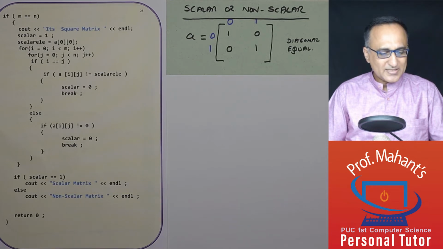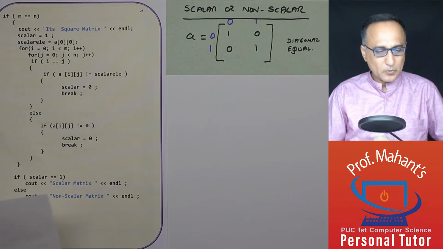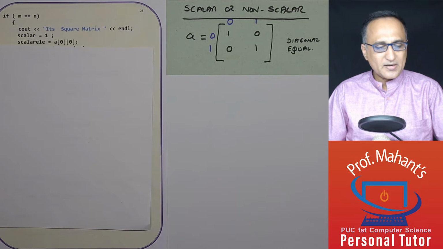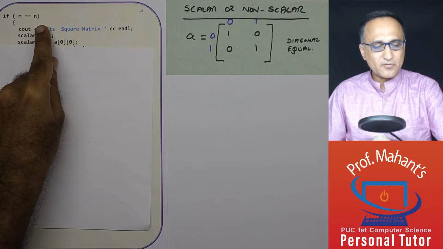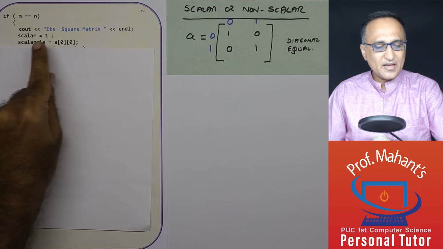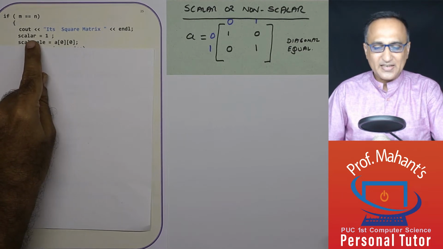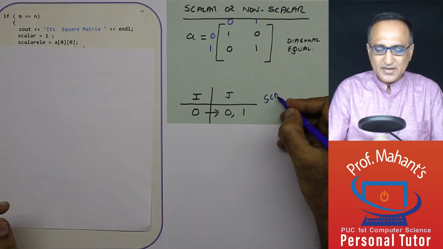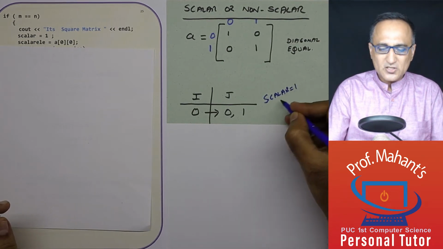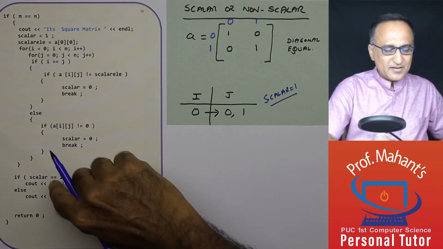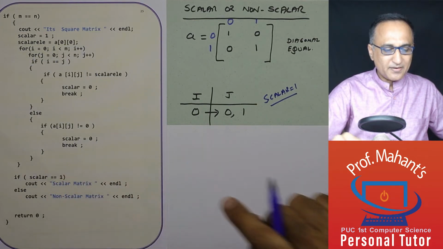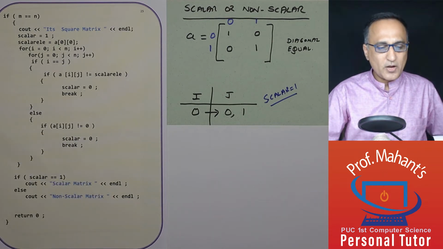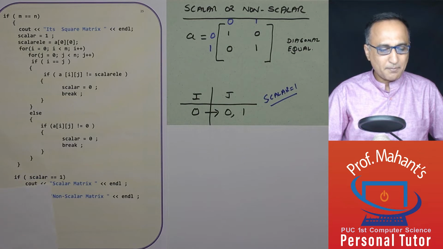Alright. So let's run through this particular problem. Since the number of rows is equal to the number of columns, I am saying it's a square matrix. I am making a variable called scalar equal to 1. You will understand why: because I want to say it's a scalar matrix. I am printing it. If scalar is equal to 1, I am saying the matrix is a scalar matrix. If scalar is equal to 0 or not a value of 1, then it's a non-scalar matrix.